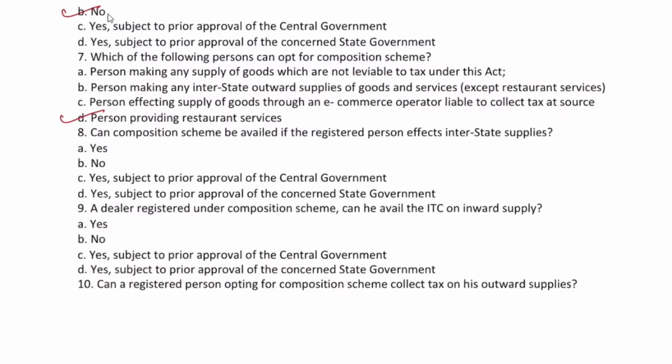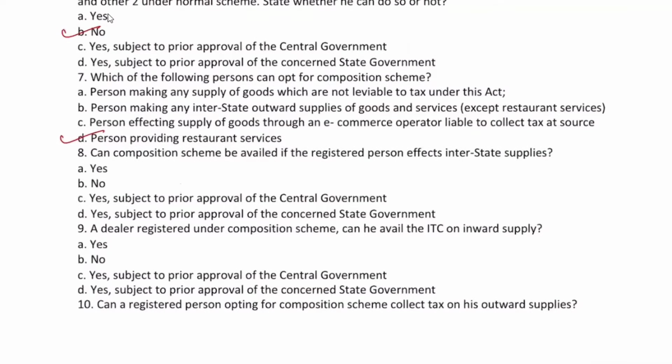Okay, so 7 is done. It is saying that the persons who can opt for the composition scheme: not taxable supplies, interstate outward supply except restaurant they have said, or e-commerce operator, and they have said person providing restaurant service. So among these only restaurant service providers are eligible. Correct. Next: can the composition scheme be availed if a registered person effects interstate supplies?